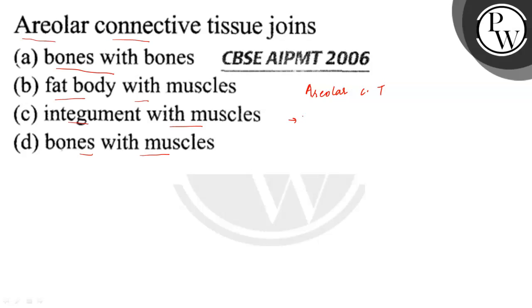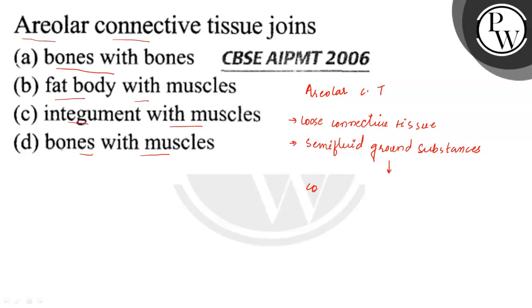This is a loose connective tissue that comprises semi-fluid ground substances, and these substances contain several loosely arranged fibers.